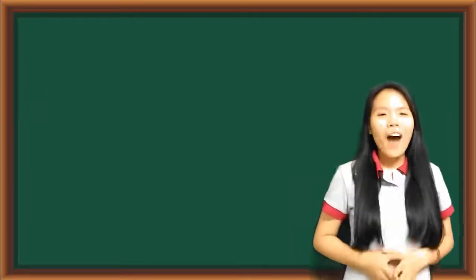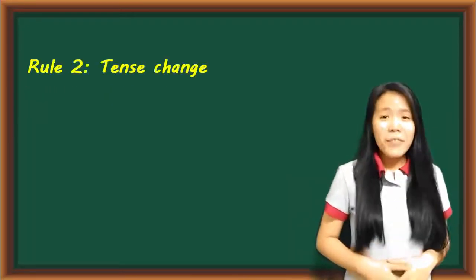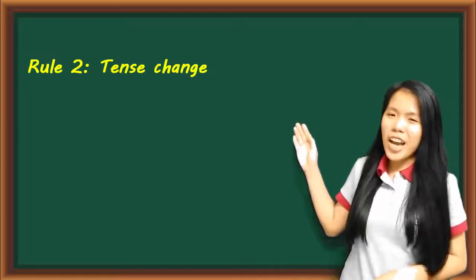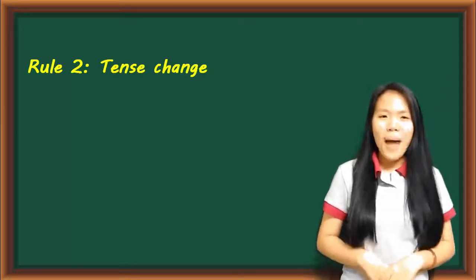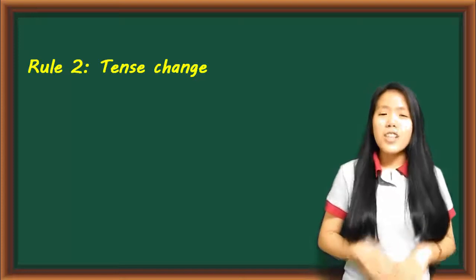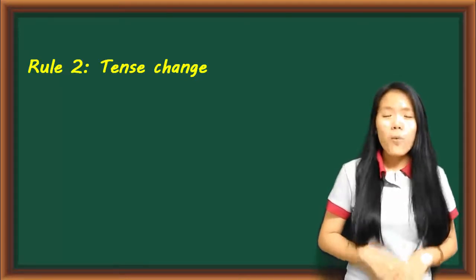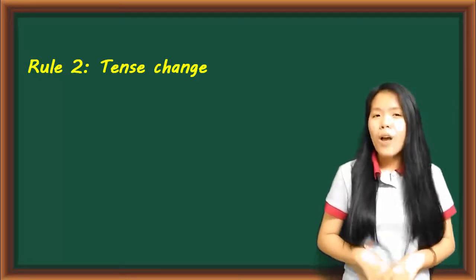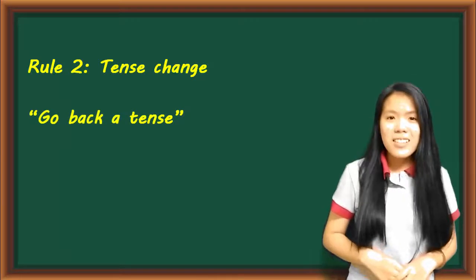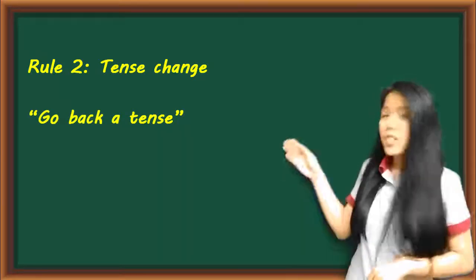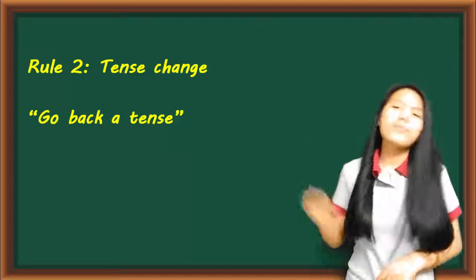Now, we'll move on to the second rule. The second rule is tense change. When you want to report what someone said in the past, the verb should be adjusted because the speech was made at a different time. So, the rule here is you need to go back a tense. Remember, you need to go back a tense.